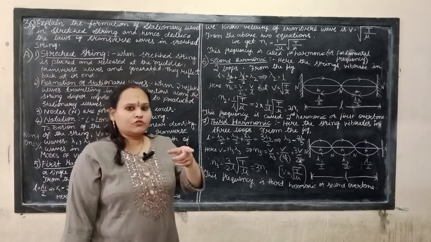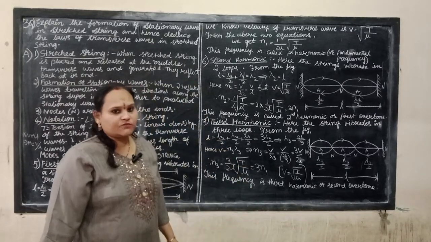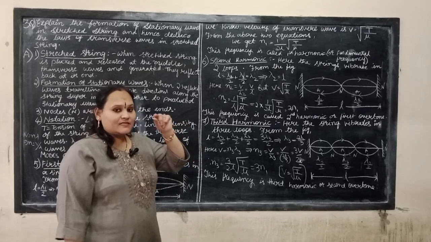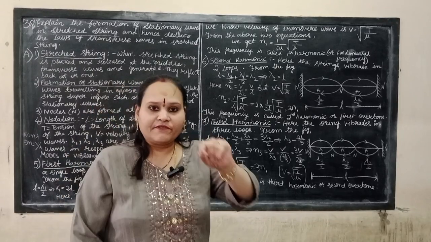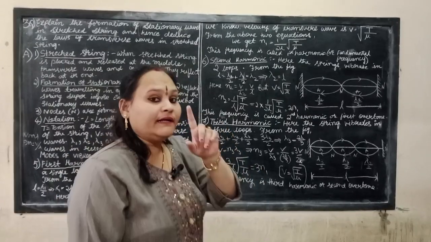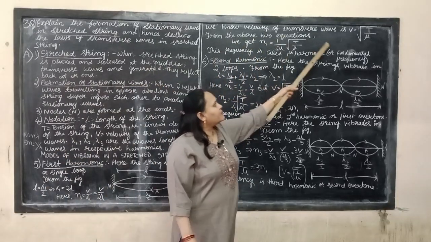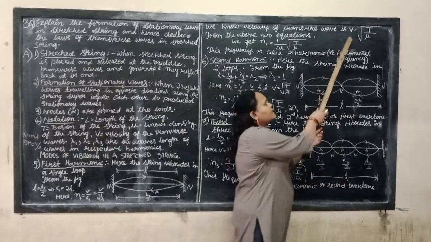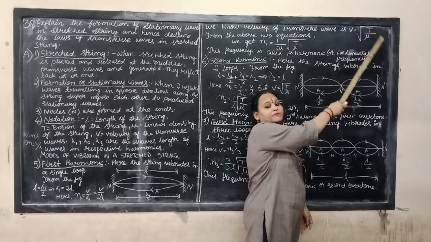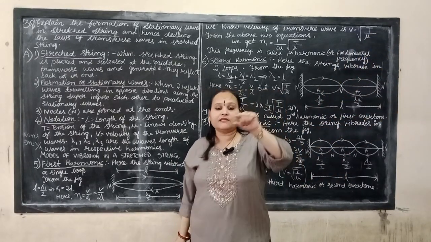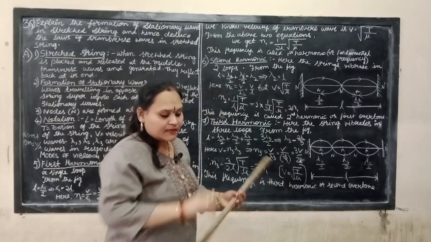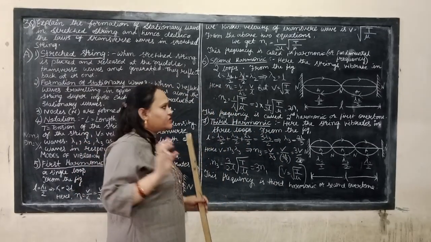Here we are considering the string, having density and tension also. So that's why we know the velocity of the transverse wave has the formula V equal to root of T by mu, where T is the tension in the string and mu is the linear density of the string.